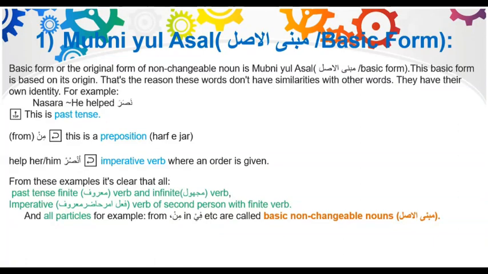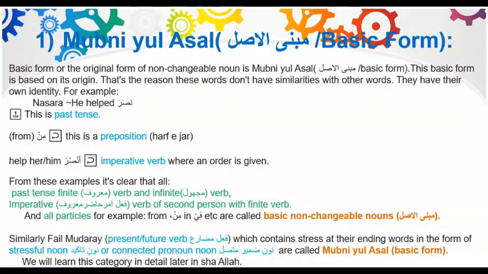From these examples, it's clear that all past tense finite ma'ruf verb and infinite majhul verb, imperative fi'l amr hadir ma'ruf, verb of second person with finite verb, and all particles, for example, from, min, in, fi, etc., are called basic non-changeable nouns, mabniul asl.